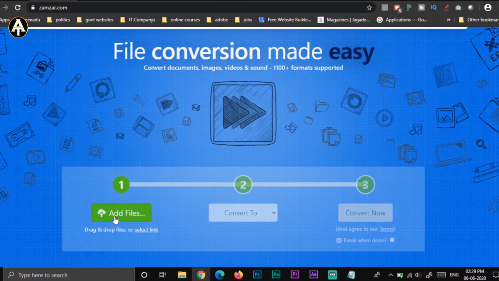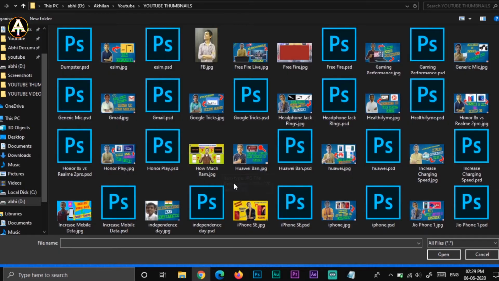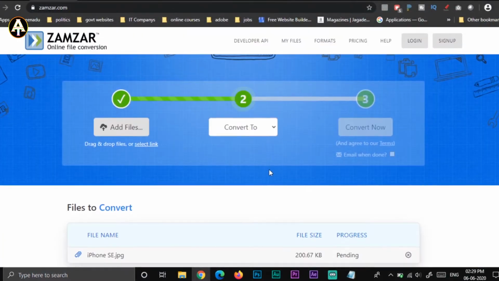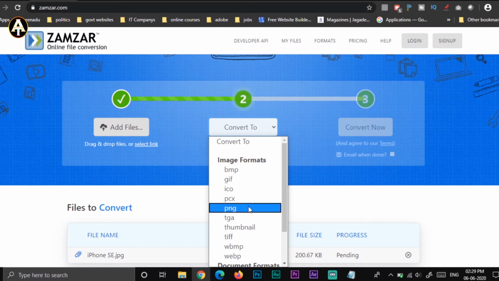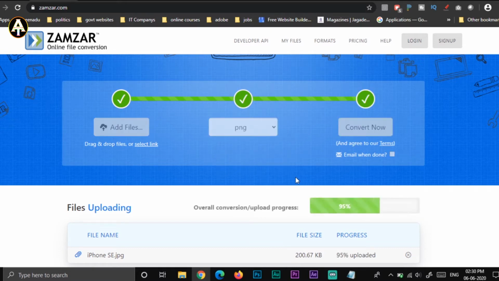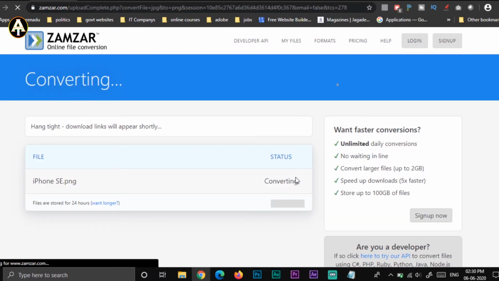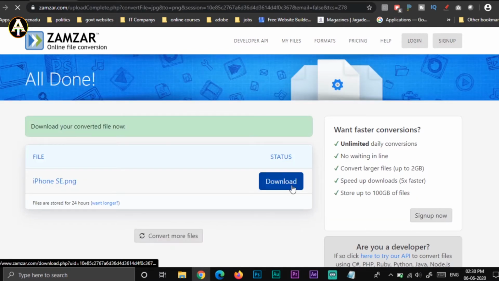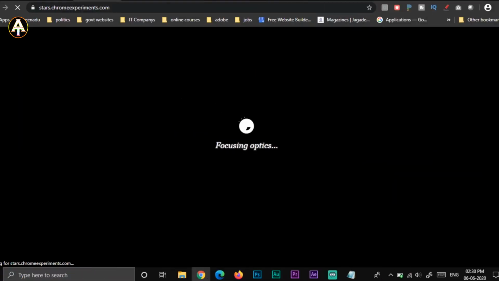For example, I'm just adding a file, this iPhone SE thumbnail, and you can see I just have to choose the image. For example, my file was in JPEG format. I want to convert it to PNG format. You can just choose the format and click on convert now, and after clicking convert now, you can see the file has been converted. You can just download it onto your mobile or your PC. So the third website in the list is